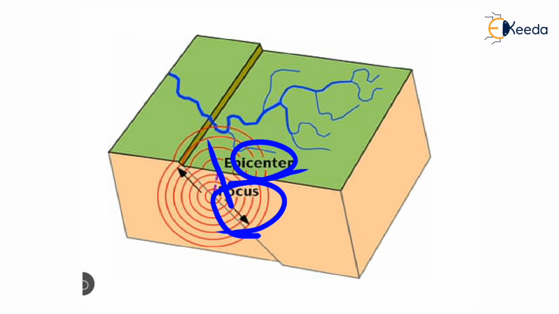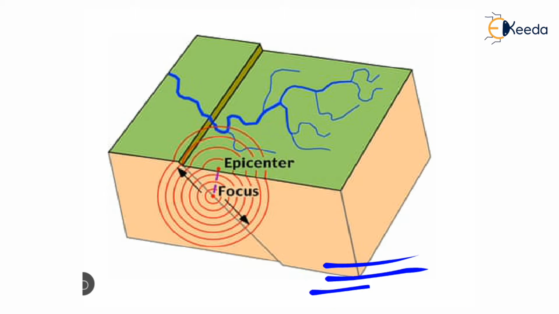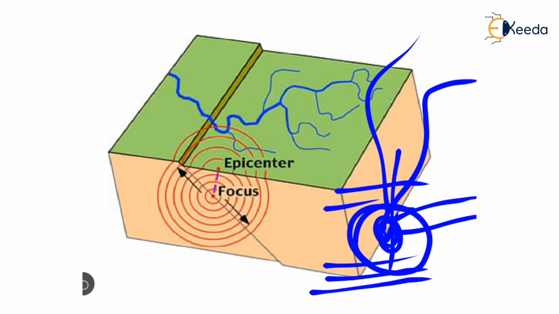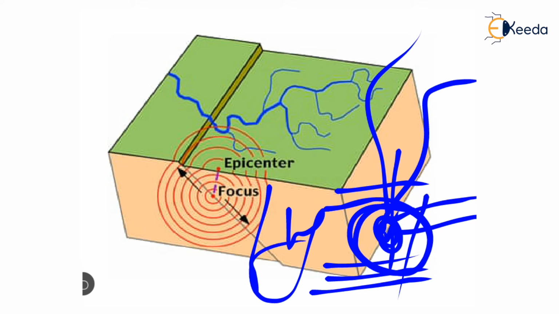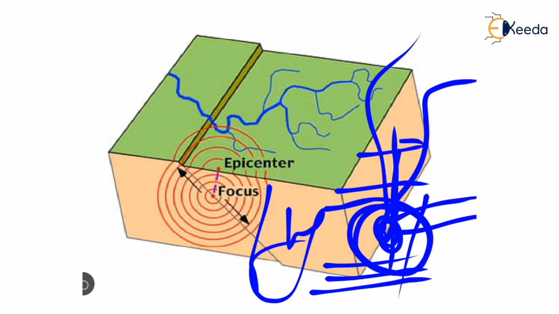So because of different pressure or stress, the rock layer breaks and displaces and releases energy from a particular point in the form of waves, and that point is called the focus, or the hypocenter. And this energy reaches the surface at a particular point, which is called the epicenter.